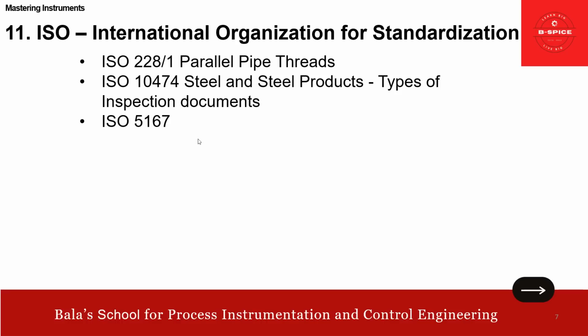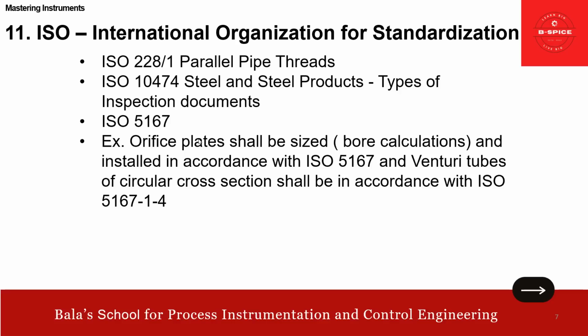Okay, right. Then ISO 5167, we all know, right? This is for the orifice. Orifice plate shall be sized and installed in accordance with ISO 5167. Very important interview questions. And venturi tubes of circular cross section shall be in accordance with ISO 5167 Part 1.4. See these two things you remember, friends. 5167 always refers to orifice. 5167 Part 1.4 refers to the venturi.